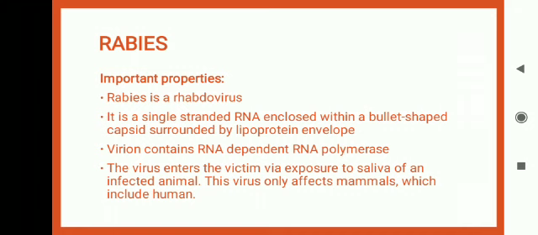Basically, rabies is a rhabdovirus. It is a single-stranded RNA virus with a bullet-shaped capsid surrounded by a lipoprotein envelope. The virion contains RNA-dependent RNA polymerase. The virus enters the victim via exposure to the saliva of an infected animal. The virus only infects mammals, which include humans.